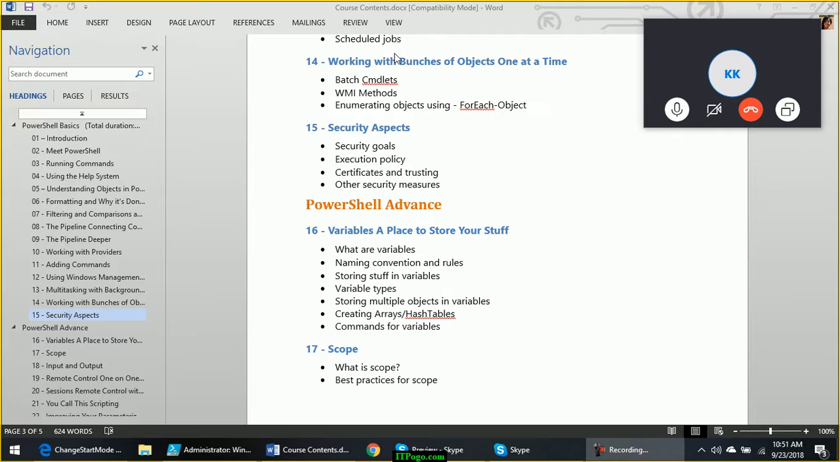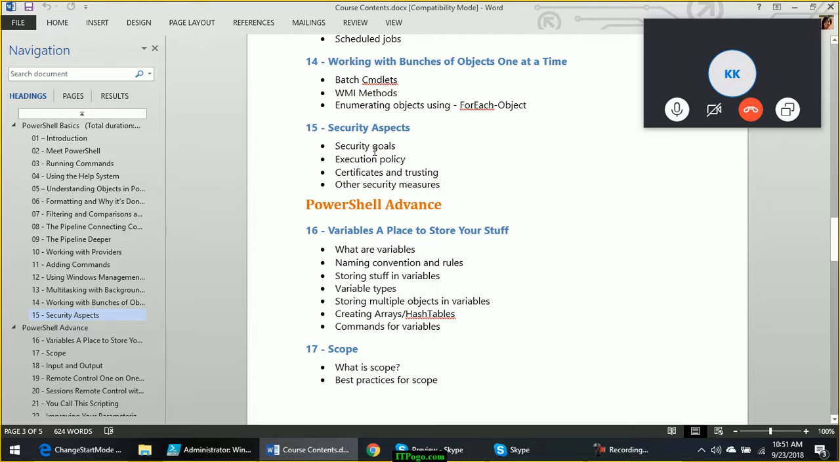Let's discuss the security aspects of PowerShell. In this topic we will discuss the goals of PowerShell security. When we talk about security, what are the goals behind implementing security in PowerShell? What are the different execution policies? What is digitally signing a script? And what are the other security measures introduced in PowerShell with regard to security?